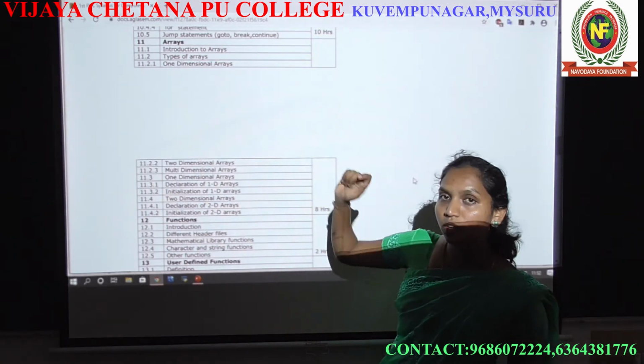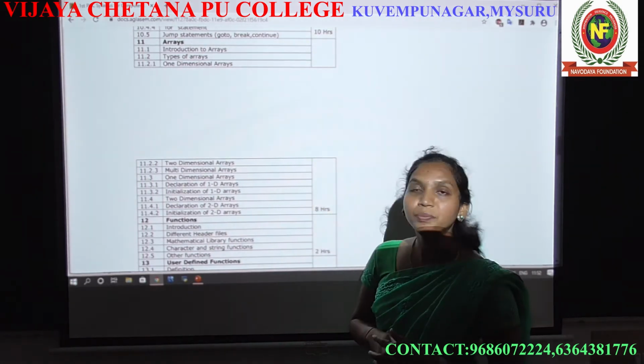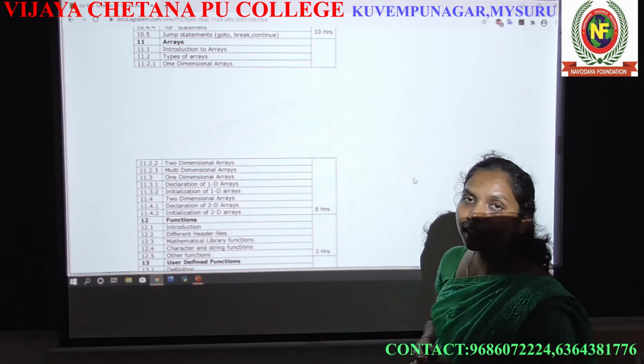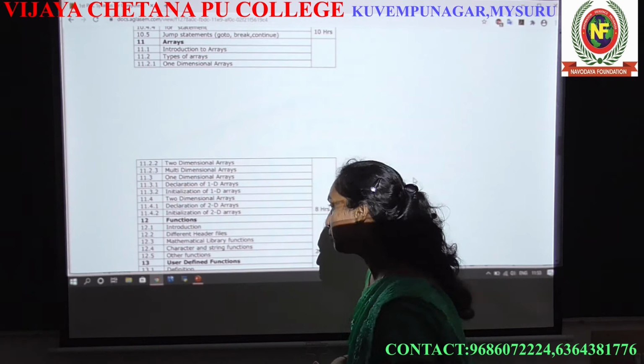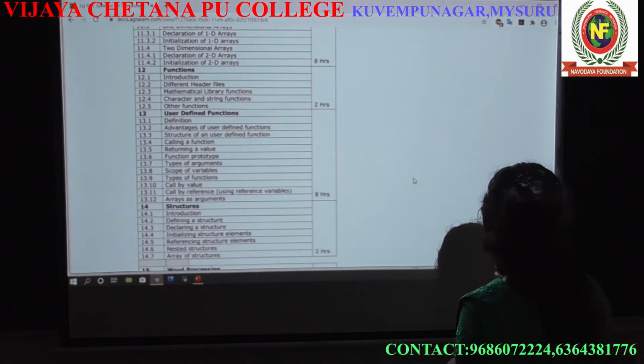This data structure has one type, that is arrays. There are many different types in a data structure. The first one is arrays. The next chapter, the 12th chapter, is functions.